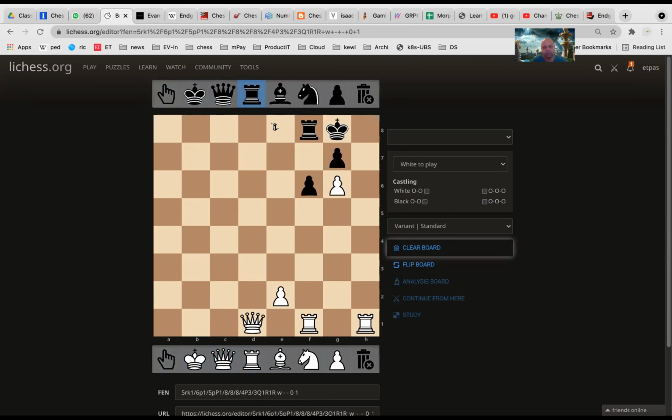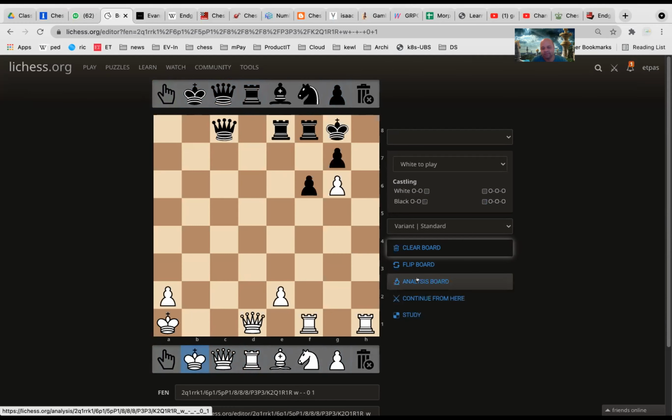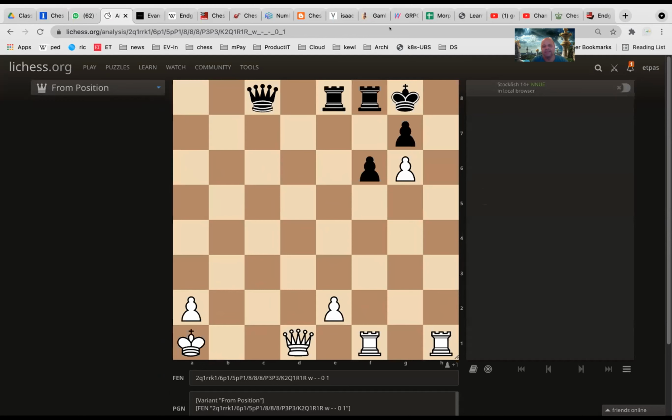Sir, but white is already in advantage. Yeah, white is an advantage, but you have to checkmate in 5 moves. It's not this one. Sorry. Sir, what if we give a check? Okay, no, nothing, sir. White to play. See, this is a position, white to move and checkmate in 5 moves.